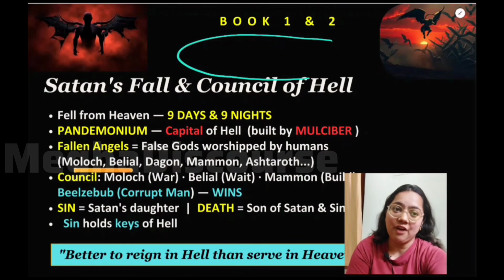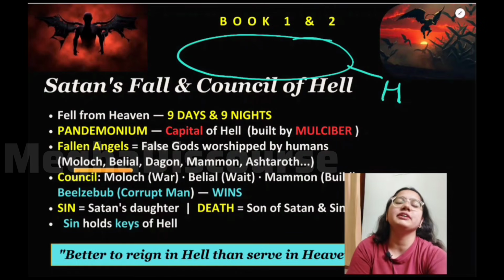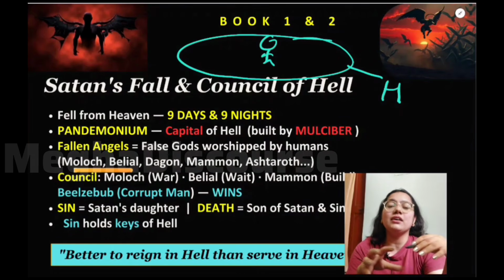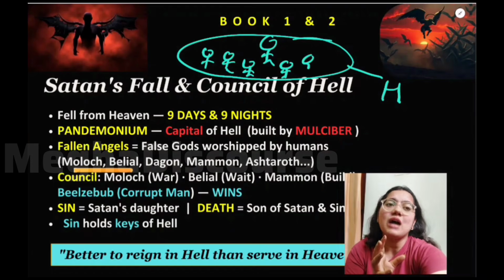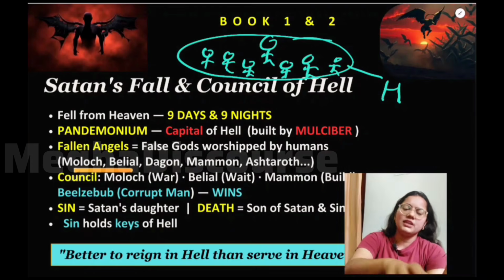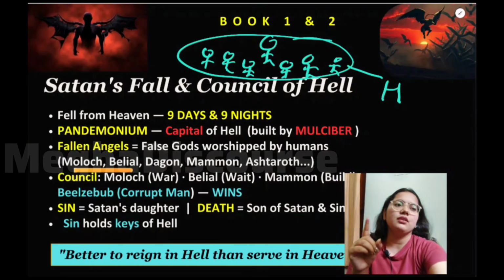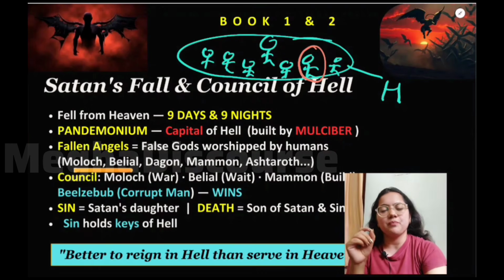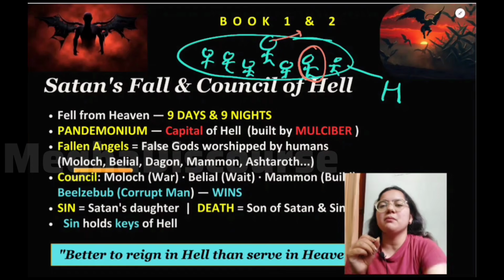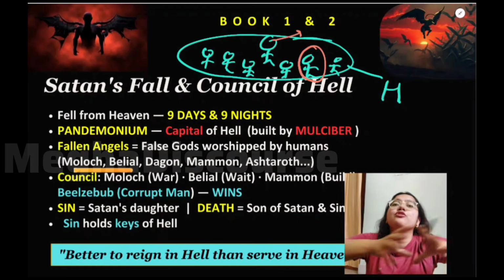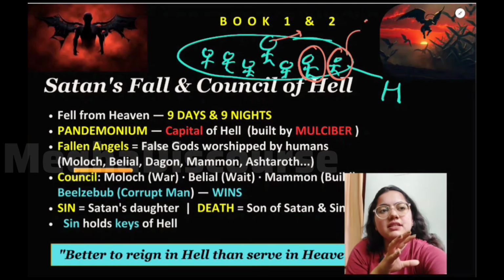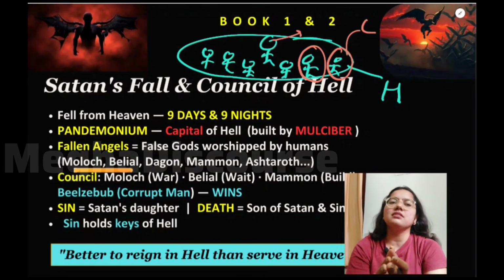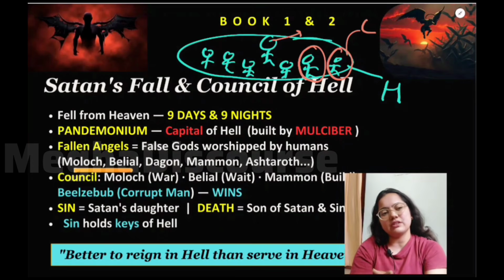So now there is this heaven, and in this heaven there is God, and besides God there are other angels as well. Now there are thousands of such angels, and among those angels there was one angel who was this Lucifer. And God said that there would be my Son of God, or we can say Jesus Christ. This Jesus Christ is my son, and he will have some powers. I will give him some powers over you.